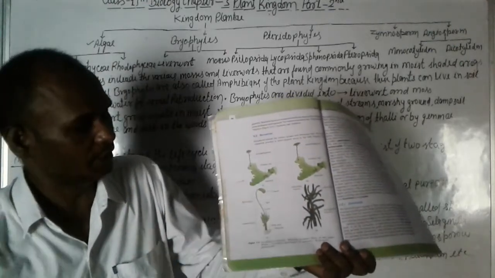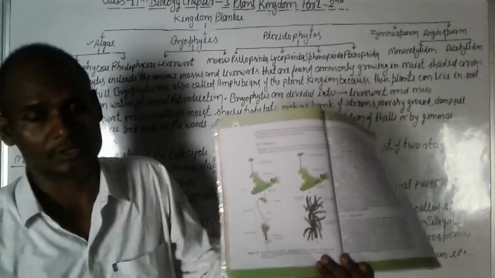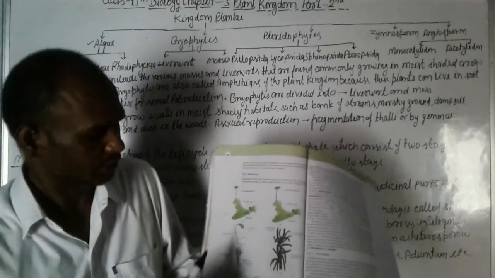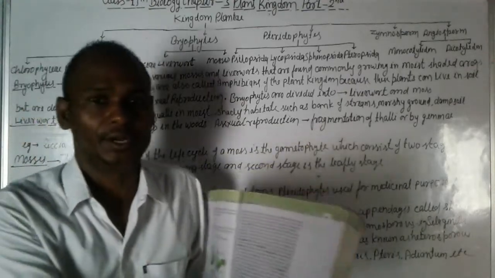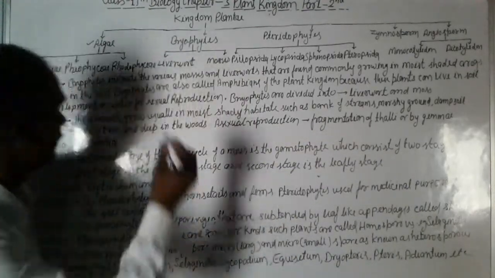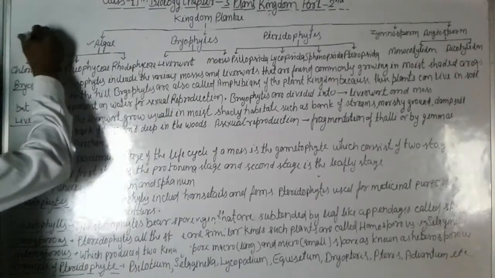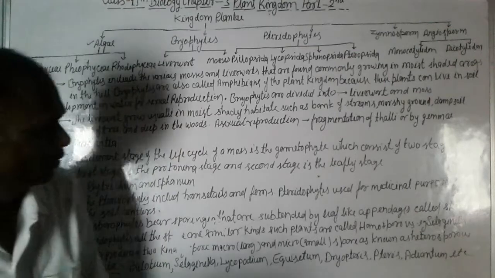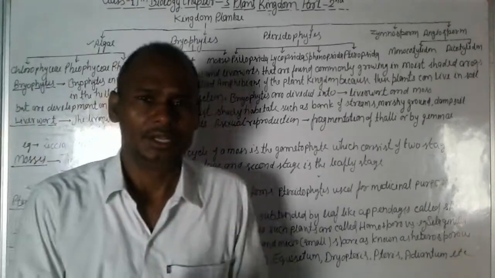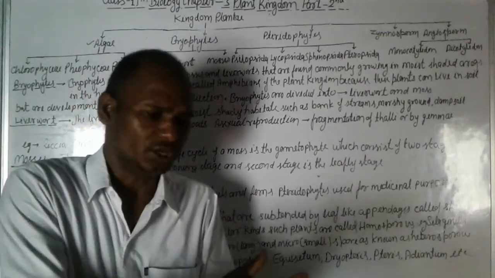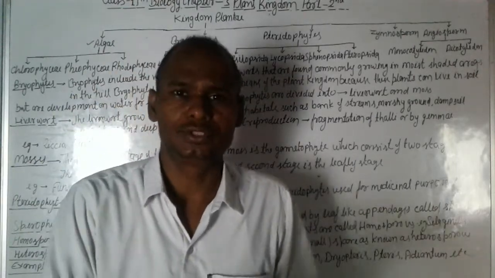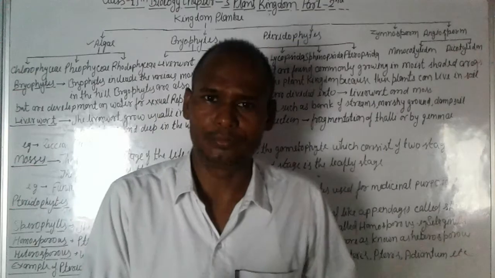This is the leafy stage of the moss. And in the protonema stage, they grow on the surface of the soil, of the ground.